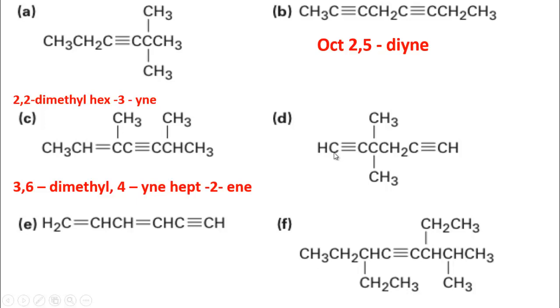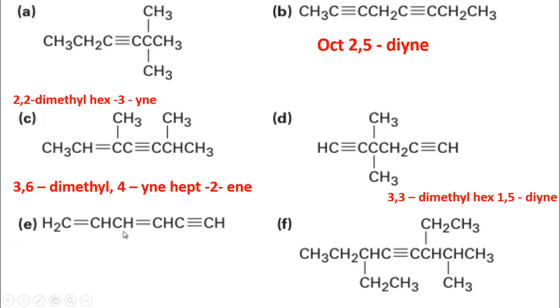Now follow this name. This is a compound of 1, 2, 3, 4, 5, 6, and double bonds are present, so numbering should be started from this side.